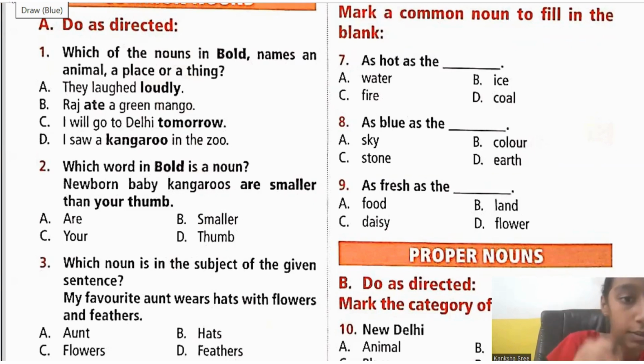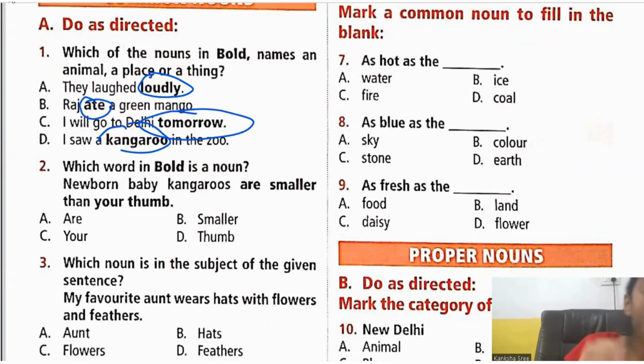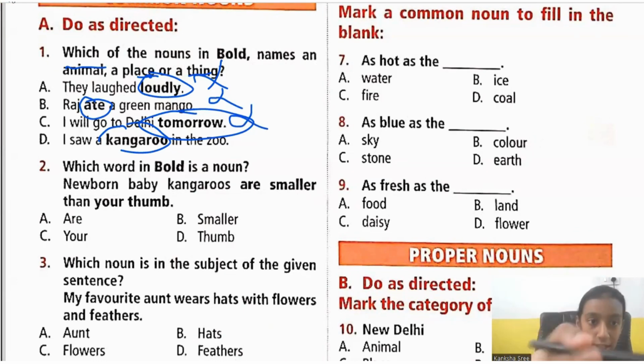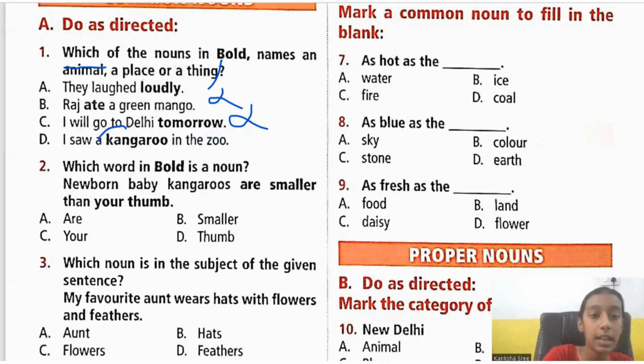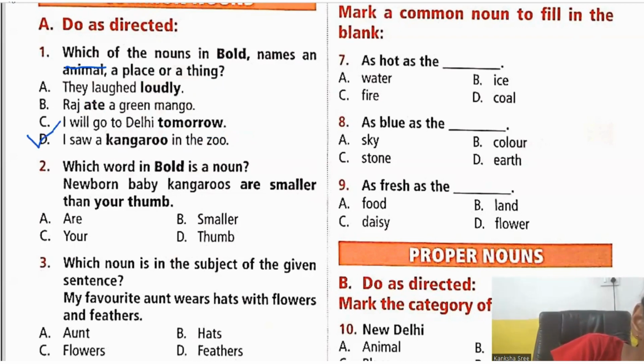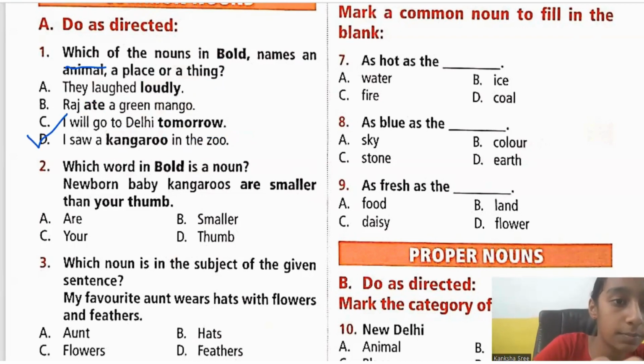So there are 4 nouns in bold. Like first one is loudly, second one is 8, third one is tomorrow, and fourth one is kangaroo. In these 4 words, we need to choose the word which names an animal, place, or thing. So is loudly anything that is given here? Is it animal, place, or thing? No, so it's not. 8, no, it's a verb actually. Tomorrow, no, it's preposition of time. Kangaroo, yes, it is animal. Okay, kangaroo is an animal, right? So option D that says kangaroo is the correct answer.